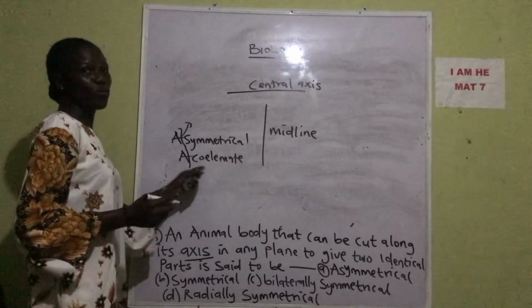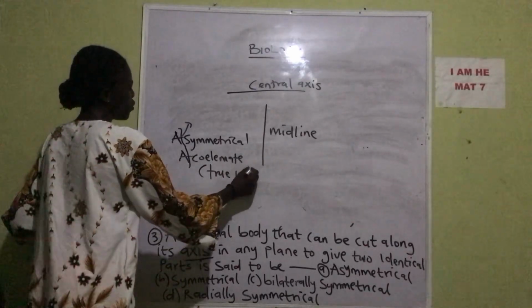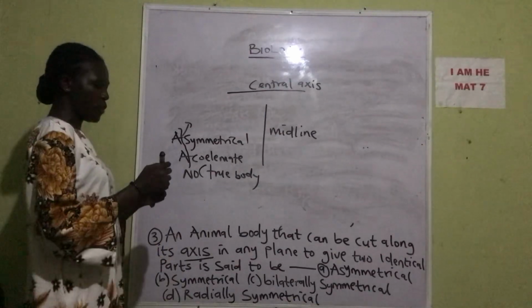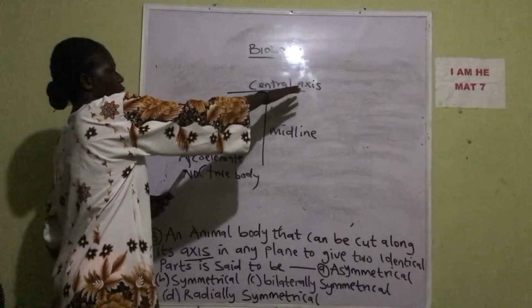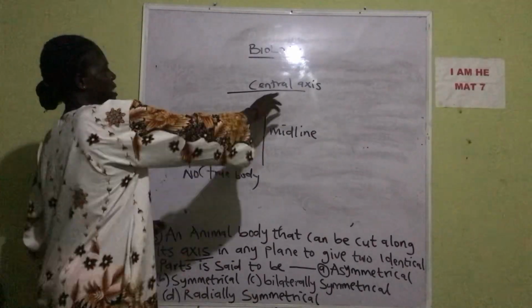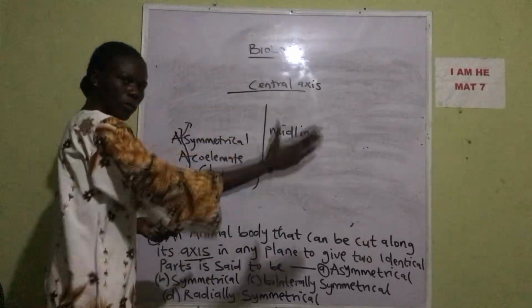Acoelomate means no true body cavity, while coelomate means they have a true body cavity. Central means the organism can be cut along its central axis, whereas the midline means it can be cut from the midline.